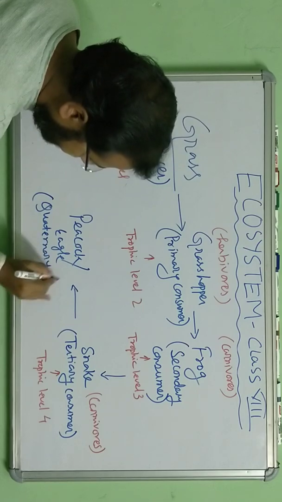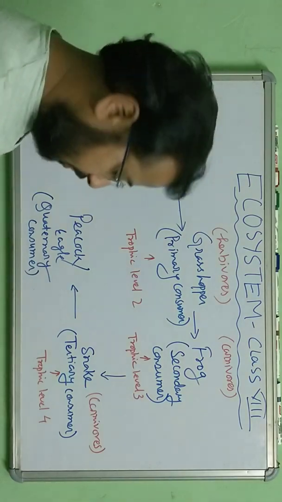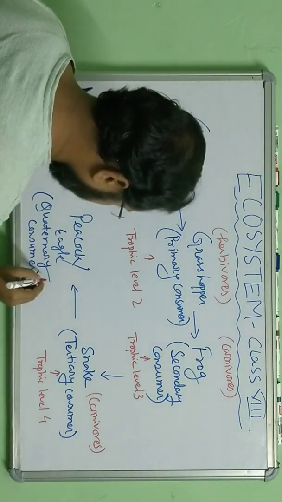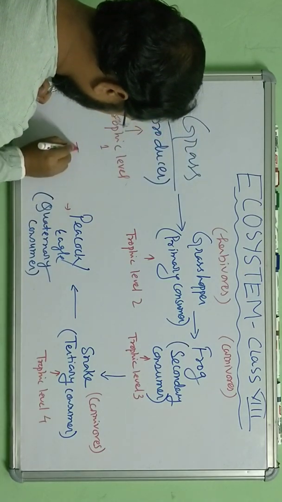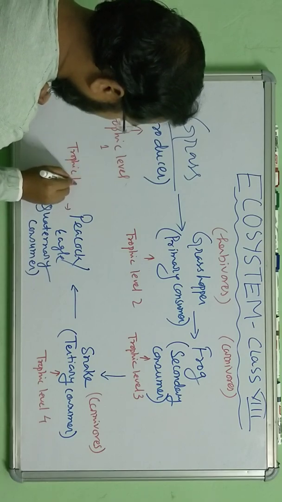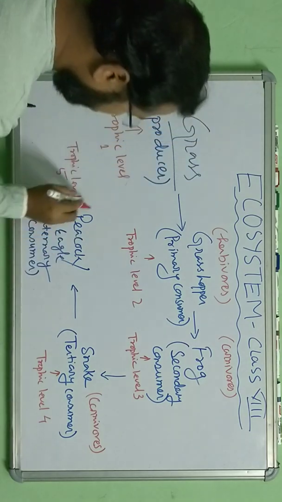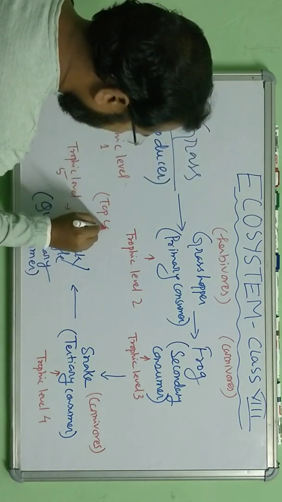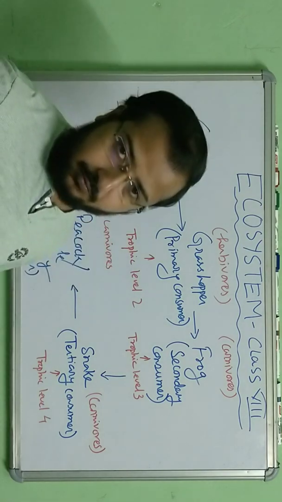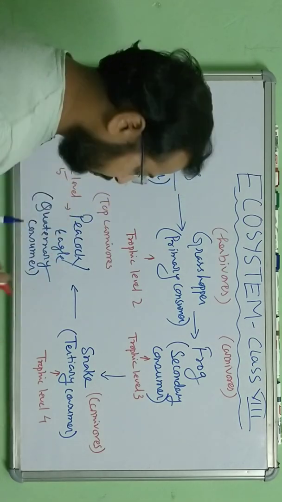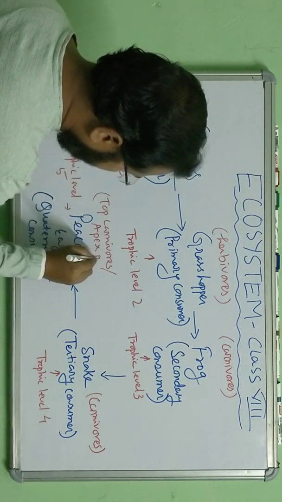Quaternary consumer. Okay, so what is it? It is the trophic level. Let's write here, this is the trophic level 5. And this is what I can also use, top carnivore. I can say top carnivore. Or one more term I can use for this stage, apex predators.